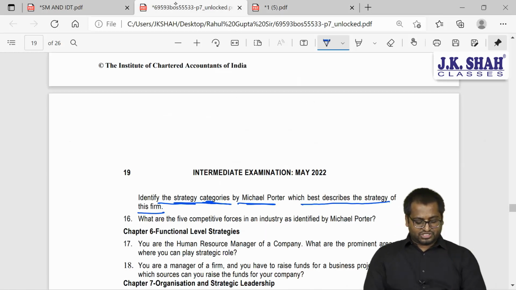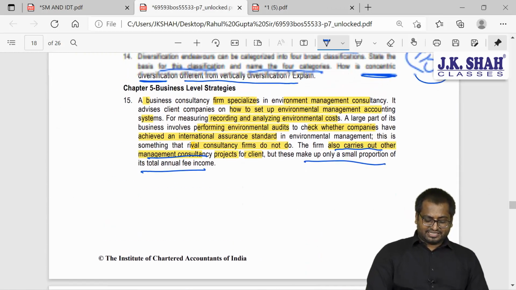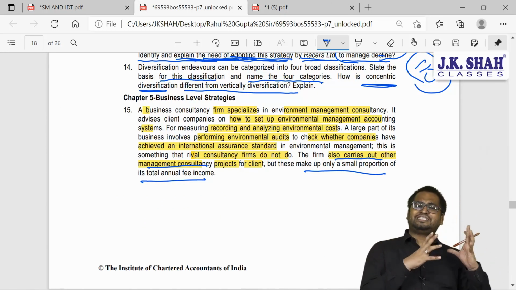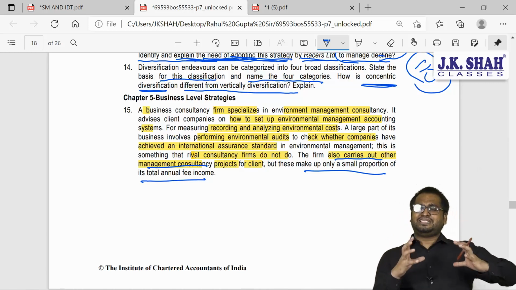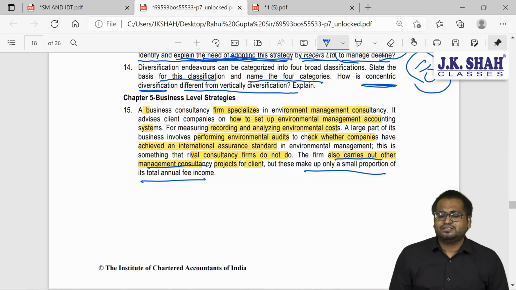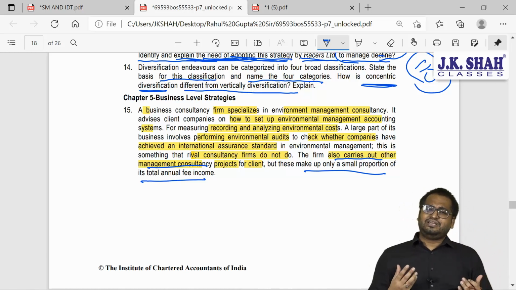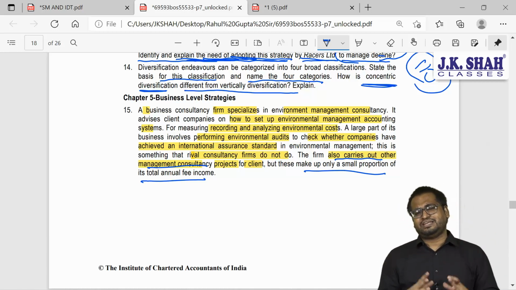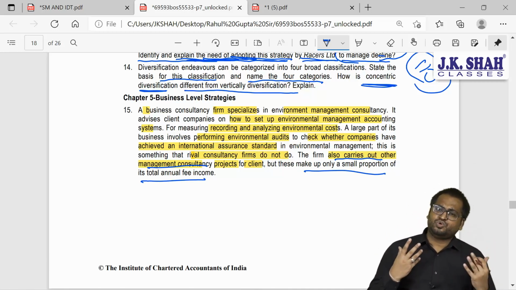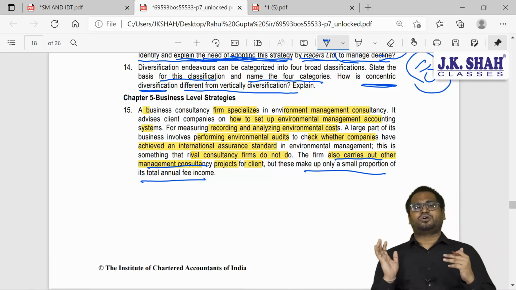So in this question, tell me, are they really talking about broad market? No, they are talking about specialization, and that too specialization in a particular field which competitors are not doing. So can I say they are focusing on one particular segment, narrow market? This is focus strategy. But in focus also we have two components, focus cost leadership, focus differentiation.